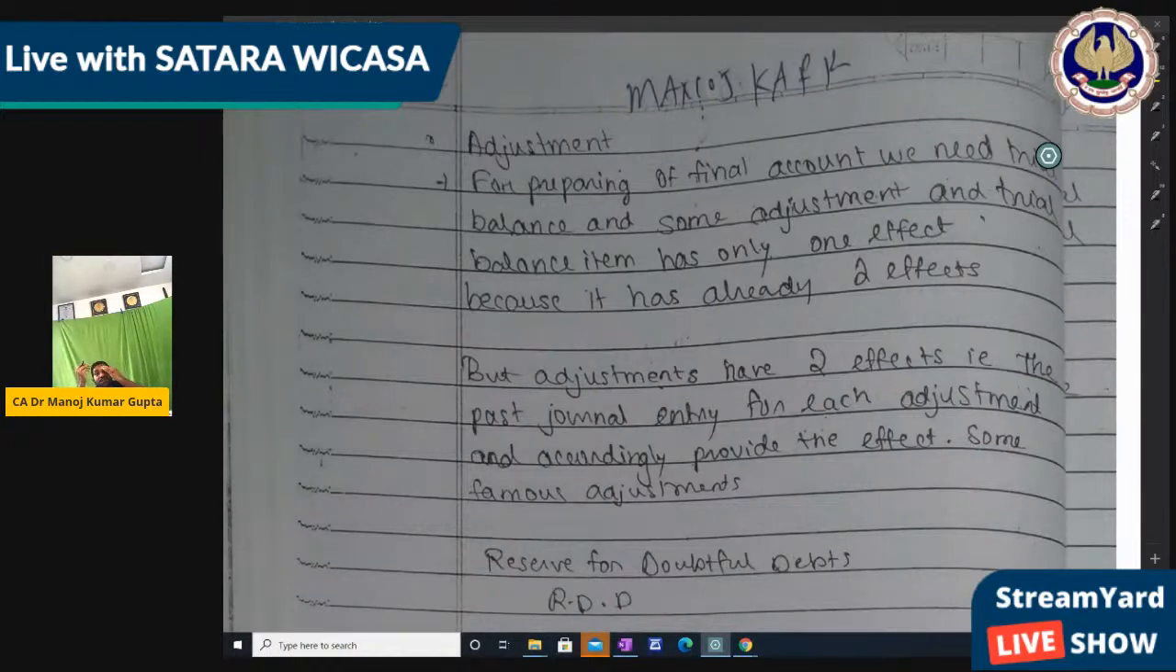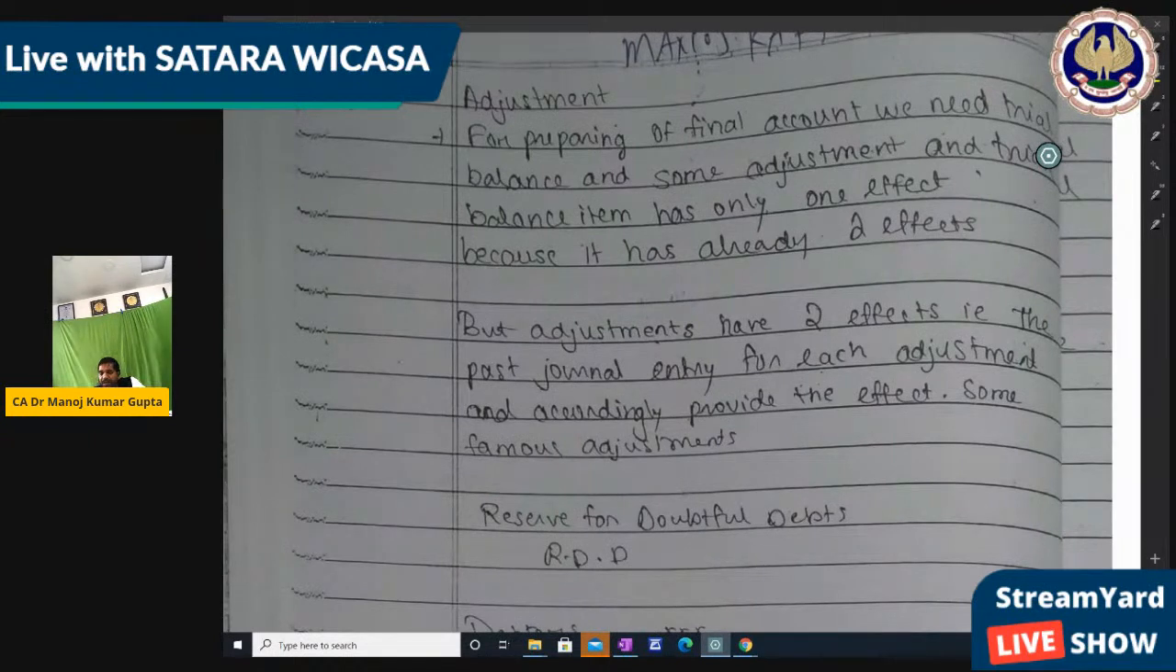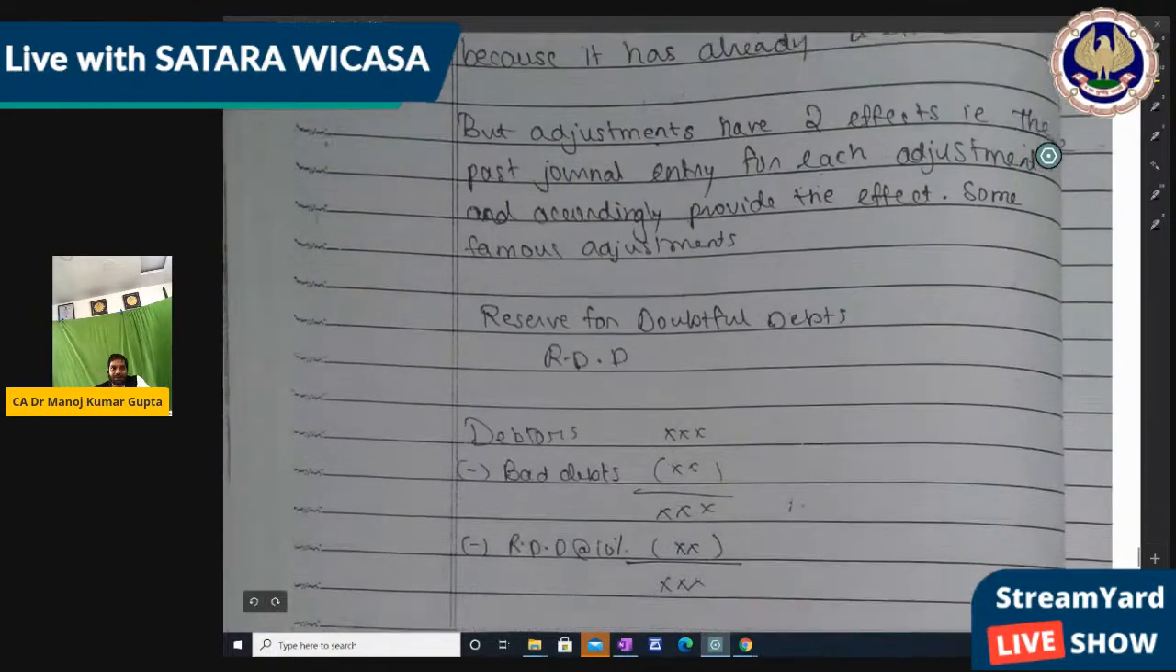Now about adjustments, you should remember an adjustment should have two effects. So always provide two effects; for that you can pass the journal entry so that you can provide the two effects easily, right? For preparing the final account, we need the trial balance and some adjustments. The trial balance item has only one effect, and an adjustment should have two effects, right? So pass the journal entry for each adjustment and accordingly provide the two effects, जैसा we use everywhere, right?